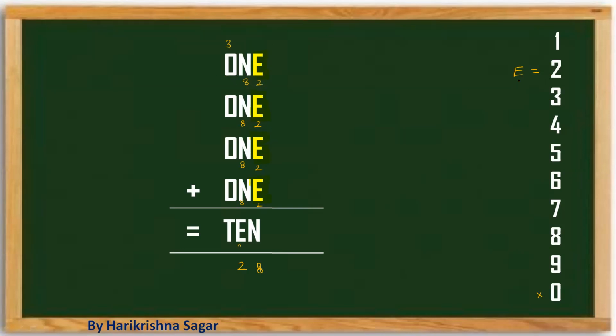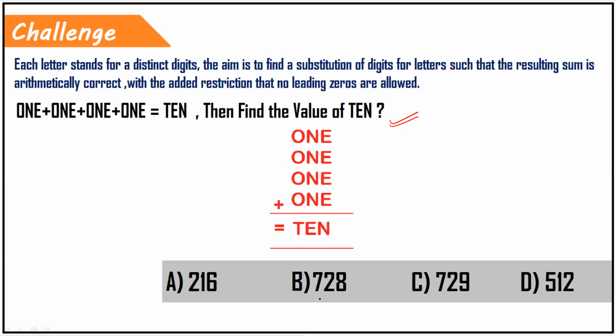It is giving one more digit, giving a carry. So the O value must be 1. So if you take 1 plus 1 plus 1 plus 1, it is 4. 4 plus 3 is going to be 7. The answer is 728, which is available as option B. You can mark it as the answer choice.